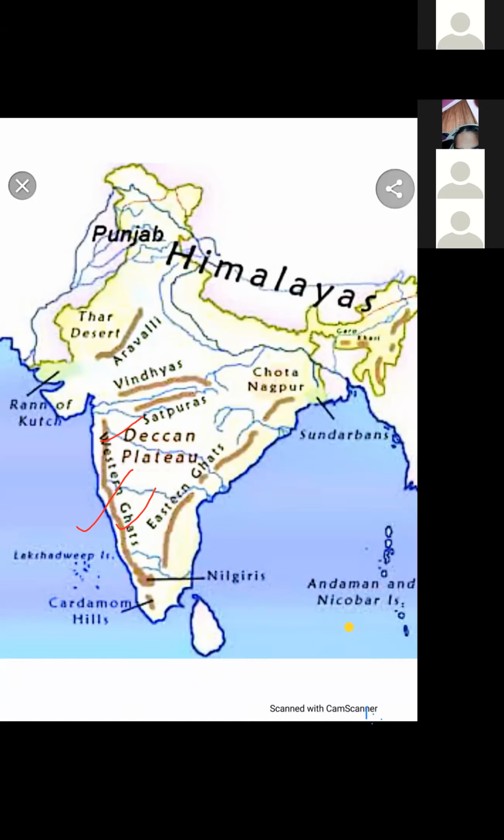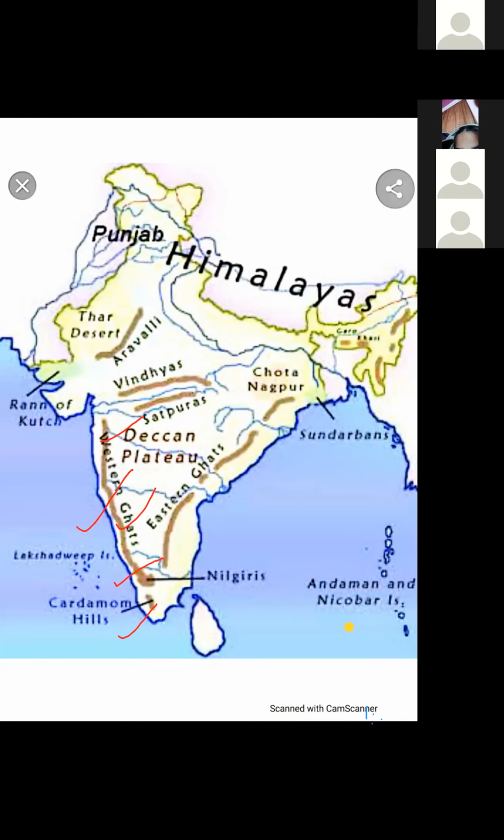I have shown you the picture of Jog Falls. Okay, that Jog Falls is in the Sahyadri Hills in Karnataka. Where is the Jog Falls? It is in Karnataka. And the other hills are Nilgiri Hills. You can see Nilgiri Hills. And these are Cardamom Hills. Nilgiri Hills are in Tamil Nadu. And Cardamom Hills, they are in Kerala.